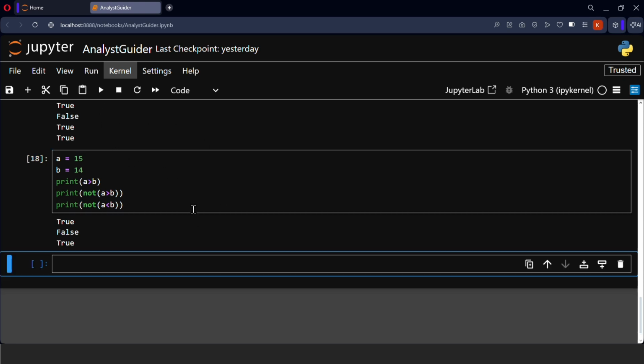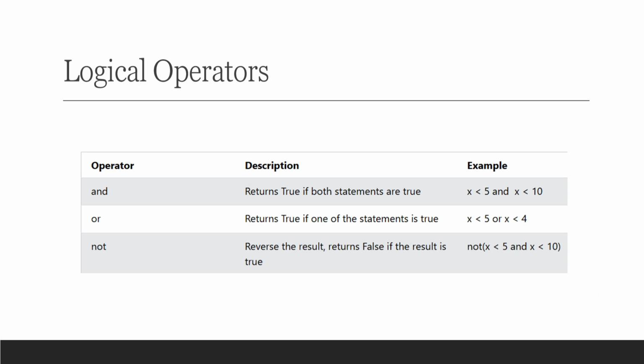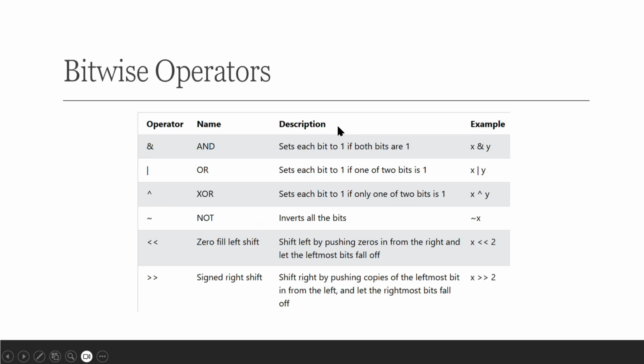Okay, now we'll go to bitwise operations. Bitwise operations mostly work with bits, which are nothing but binary digits, that is zeros and ones. Zeros and ones are the computer's understanding language. The computer can easily understand zeros and ones because it is also known as machine language. So we use bitwise operators for fast operations. We have AND, OR, XOR, NOT, zero fill left shift and sign right shift.